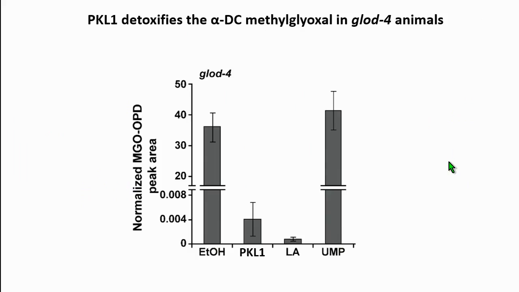So then we wanted to check if this amelioration in health span and lifespan of glod 4 animals is due to reduction in alpha-dicarbonyl. So we did MGO PD measurement by treating the animals with PKL1. LA and UMP also act as a control here. And we saw significant reduction of alpha-DC in the presence of PKL1.